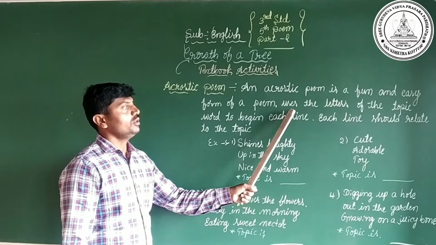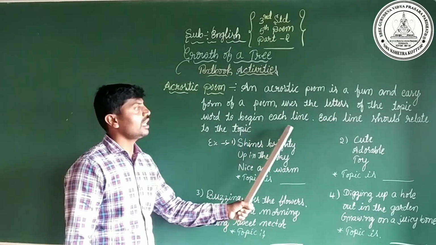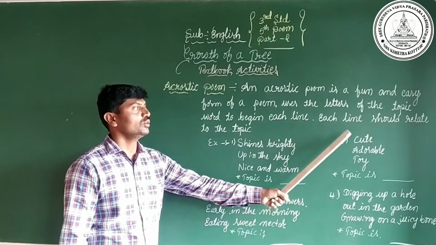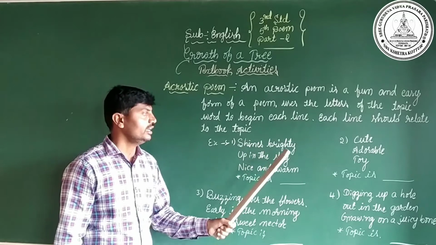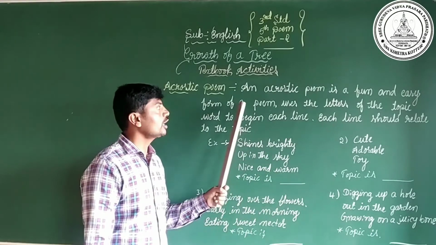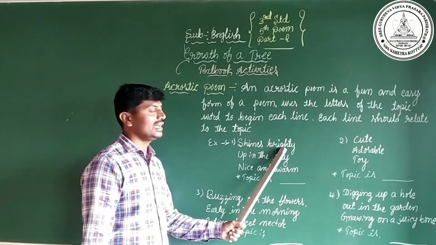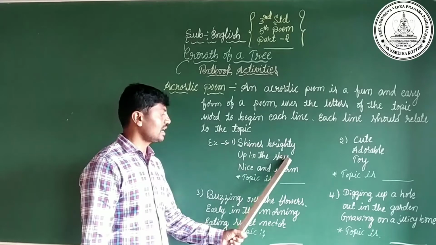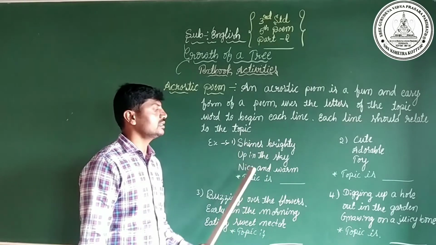An acrostic poem uses the letters of the topic word to begin each line, and each line should relate to the topic. Okay, children, here they have given four examples about the acrostic poem. First one is: Shines brightly up in the sky, nice and warm.